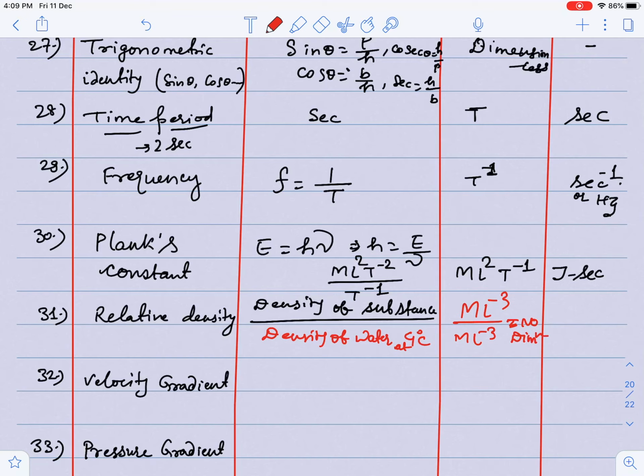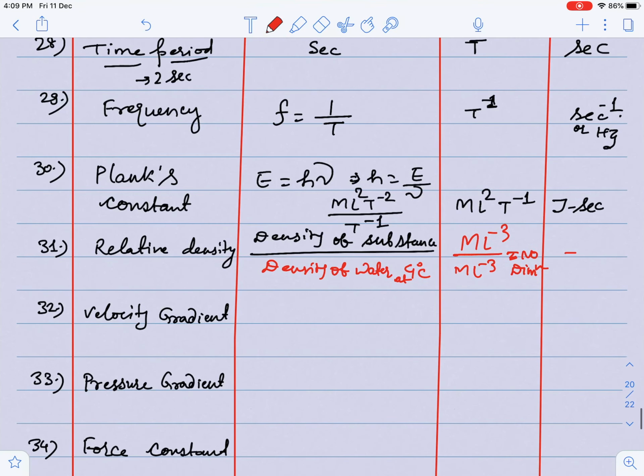This is also a dimensionless quantity, and that's why unit is nothing.